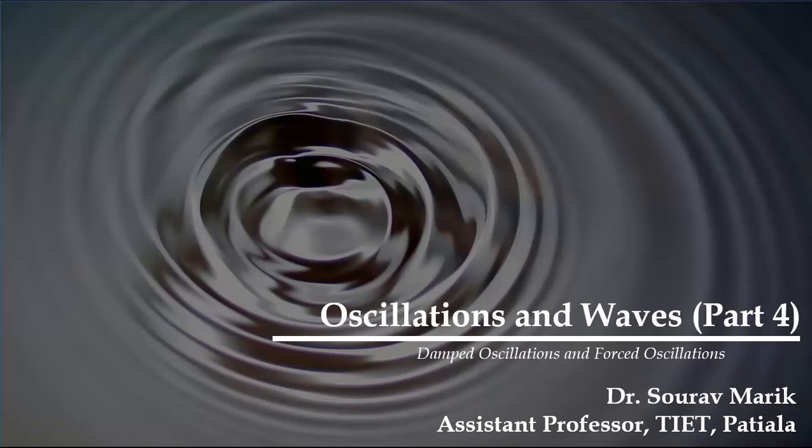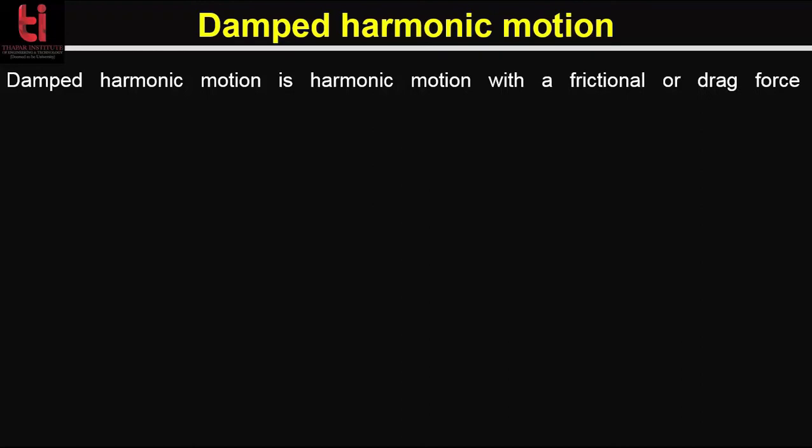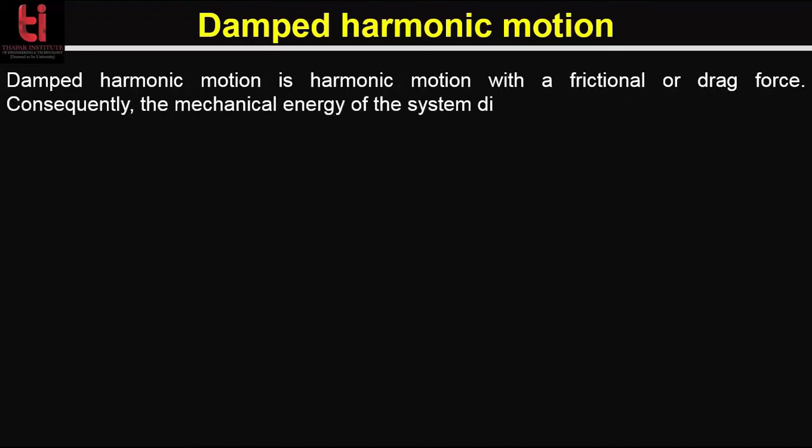The ball will experience a frictional force as it moves through the air. So we can say that this motion is damped, and such damped oscillations are the subject of discussion in this part. Basically, all real oscillating systems are subject to damping forces and will cease to oscillate if energy is not fed back into them. So damped harmonic motion is harmonic motion with a frictional or drag force. Consequently, the mechanical energy of the system diminishes in time and the motion is said to be damped.